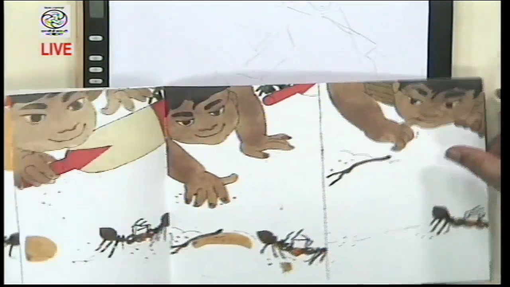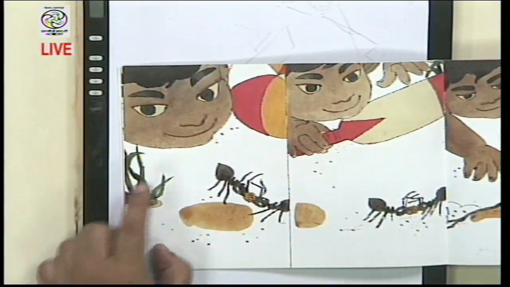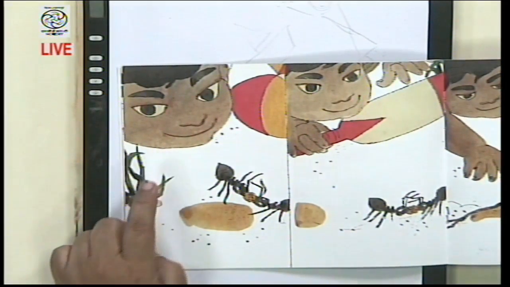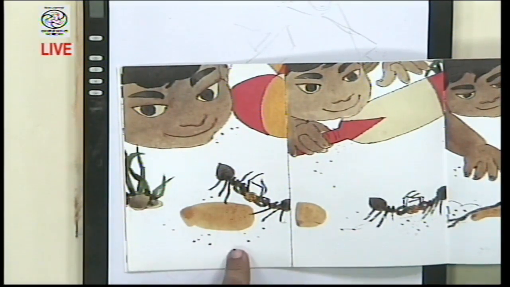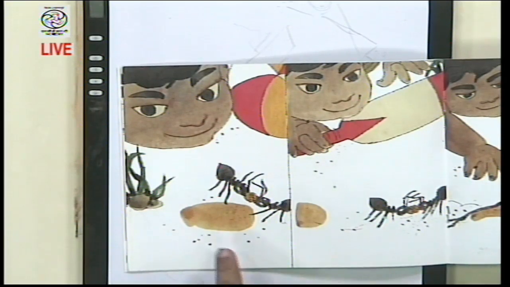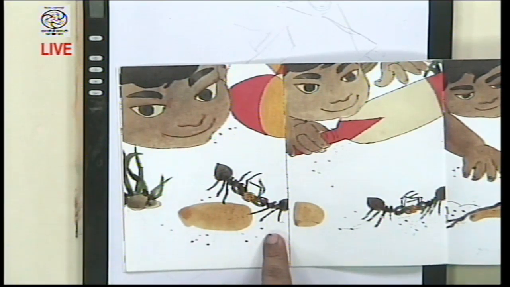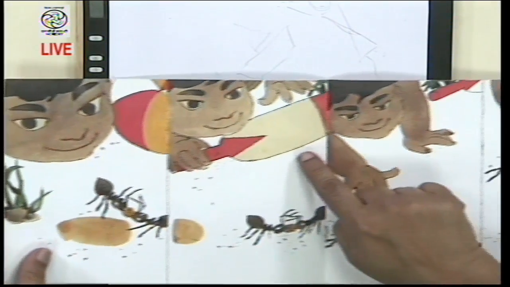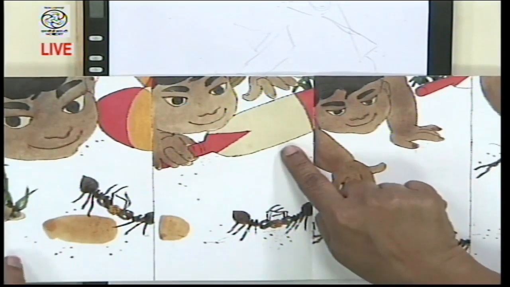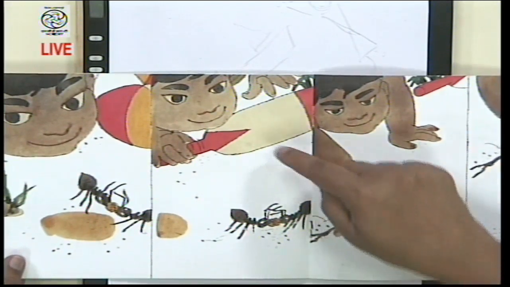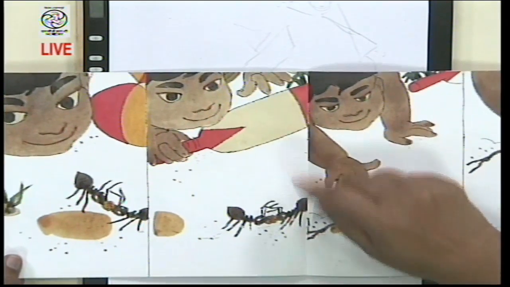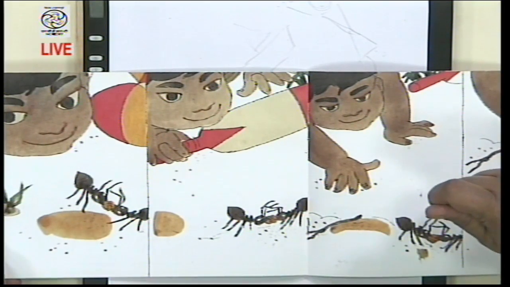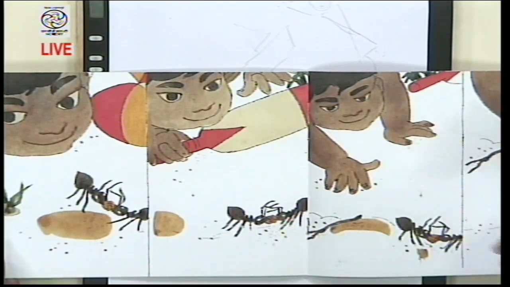And then now you see a face. The child has bent to the level of the ant and is looking with curiosity at what these ants are doing. Now along with the ball, you find a bat. A bat. Again ask, why is the child bringing the bat so close to the ants? What is the child going to do?